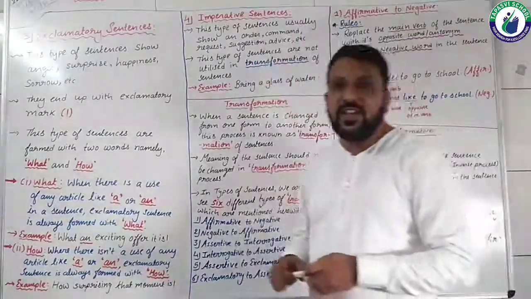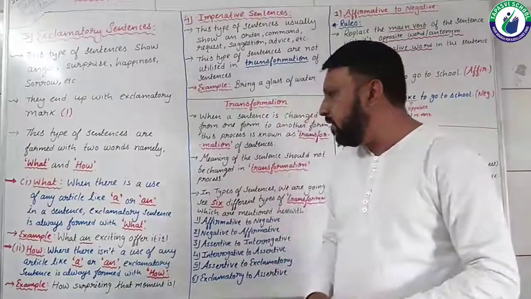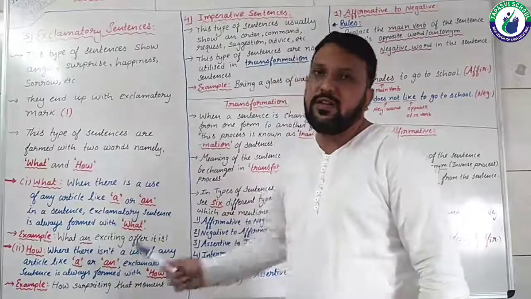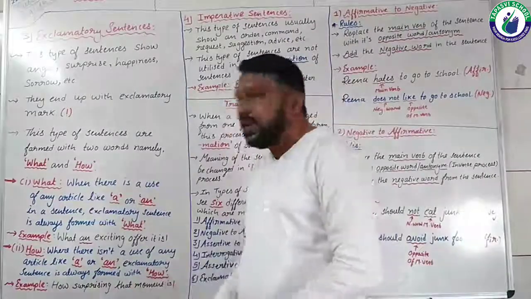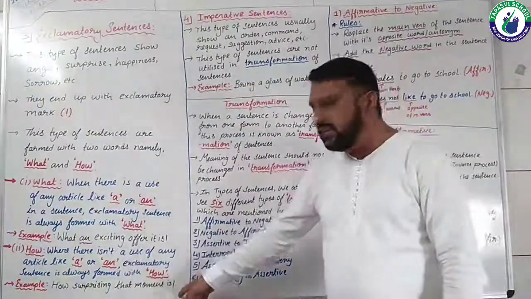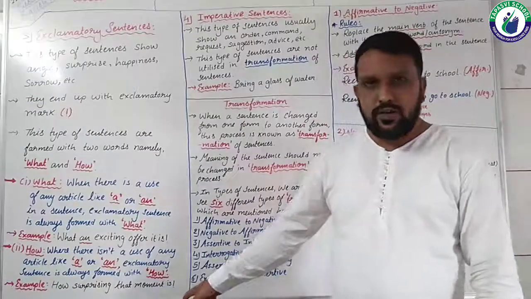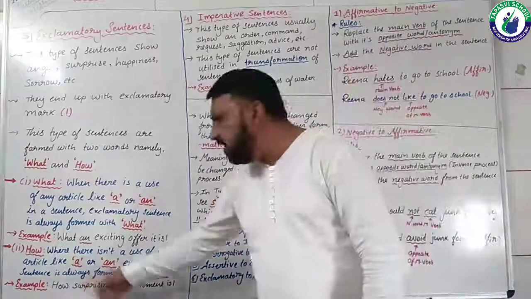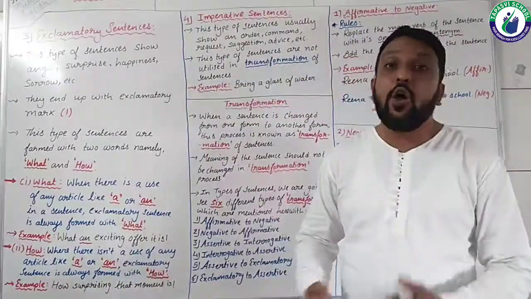Let's quickly see an example. How surprising that moment is! Here you can see that this sentence also ends with an exclamation mark, so it is undoubtedly an exclamatory sentence, but there isn't any use of an article like a or an.